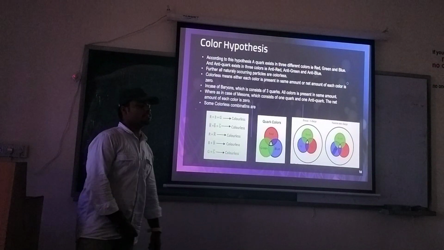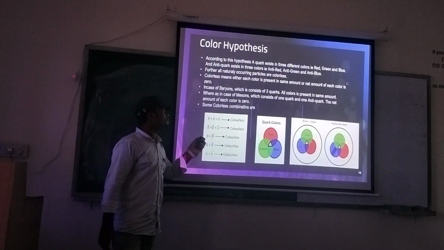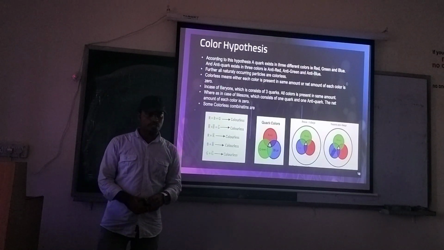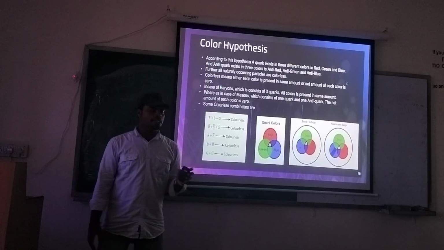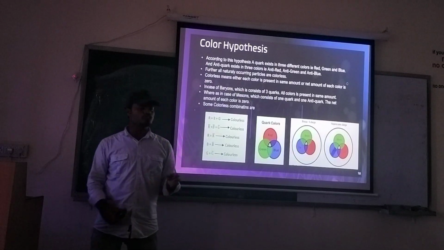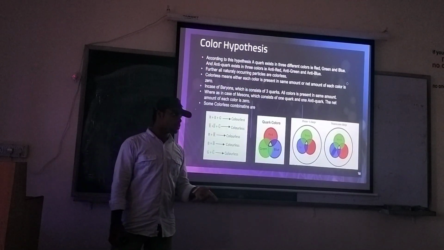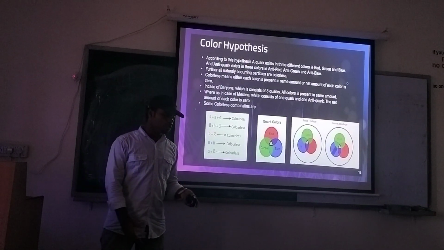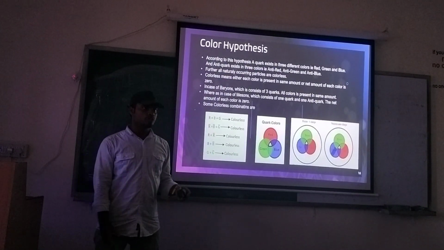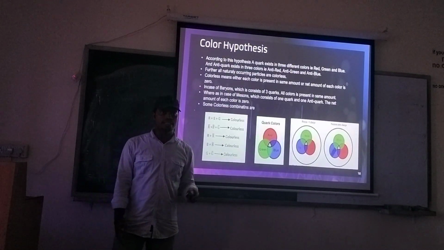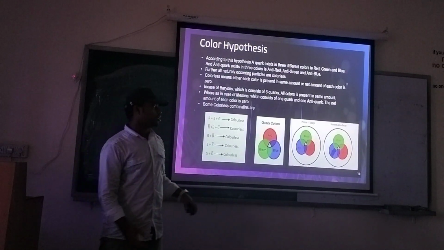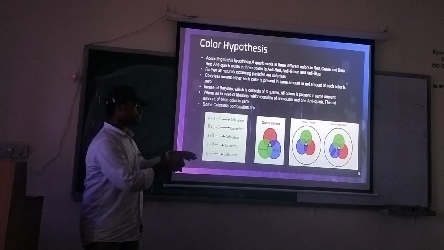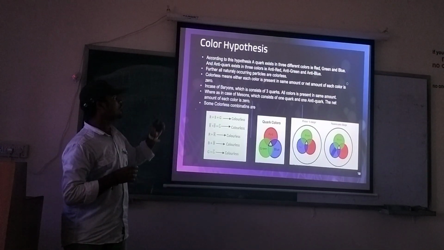Then we come to the color hypothesis. Why this hypothesis? We understand it because we know quarks have spin 1/2. These are fermions, and fermions obey the Pauli exclusion principle. According to the Pauli exclusion principle, no two or more fermions can stay in the same quantum state. So another quantum number is introduced to solve this problem. It is called the color hypothesis.